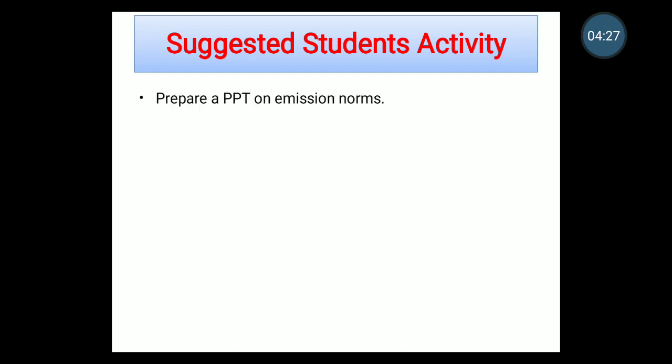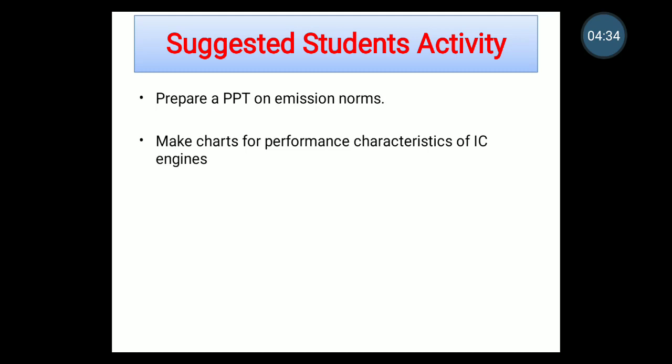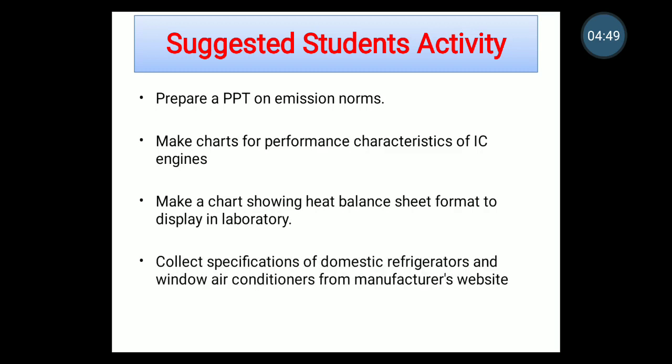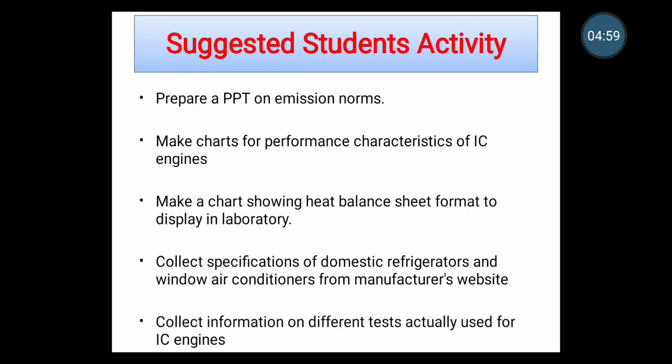In that, the first activity is to prepare a PowerPoint presentation on emission norms. Second activity is to make charts for performance characteristics of IC engines. Third activity is to make a chart showing the heat balance sheet format to display in our laboratory. The next, collect specifications of domestic refrigerators and window air conditioners from the manufacturer's website. Collect information on different tests actually used for IC engines.